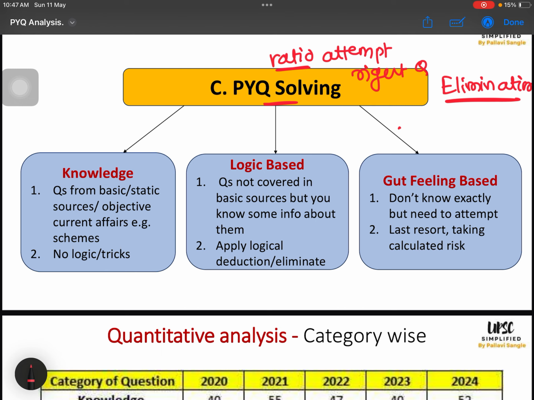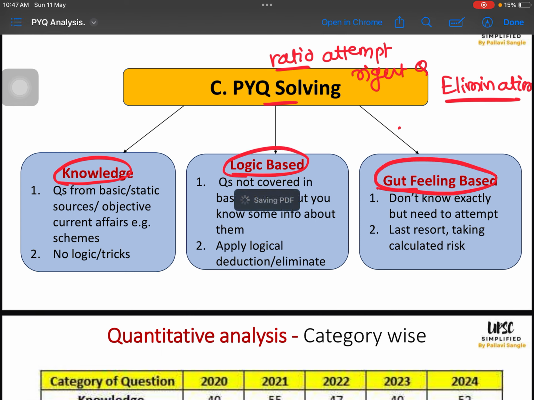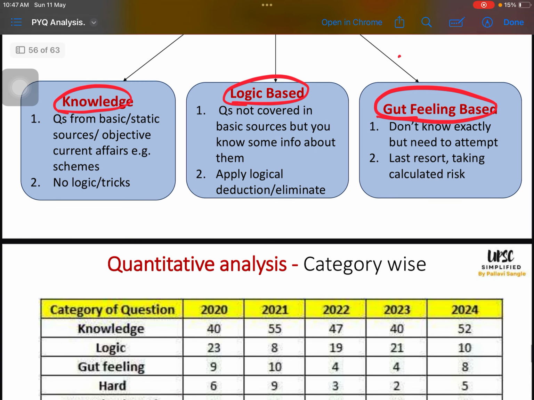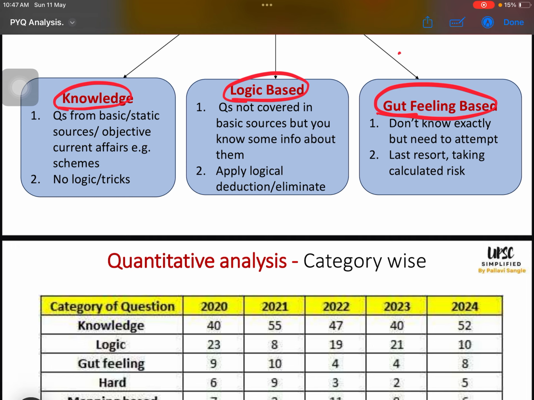Okay, so then there are three categories: knowledge based, logic based and gut feeling based. I will always divide them in categories because I used to follow this: the knowledge based questions I will deal with on knowledge only. Knowledge based questions means questions from basic and static sources, or questions having very objective information, current affairs sources, schemes related questions. I never used to apply any logic or trick here. I used to derive the answer based on knowledge, because the chances of getting the answers right increase if I apply only knowledge.